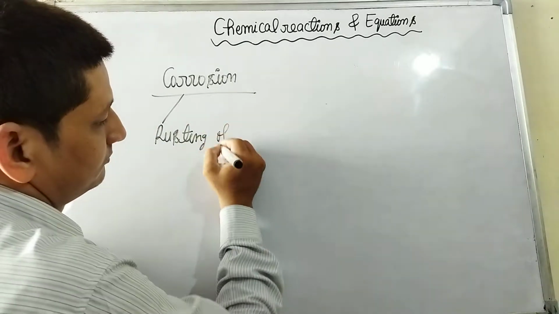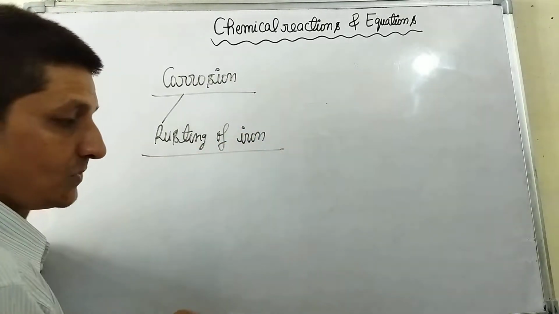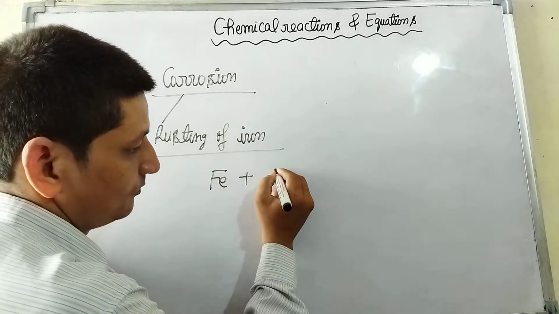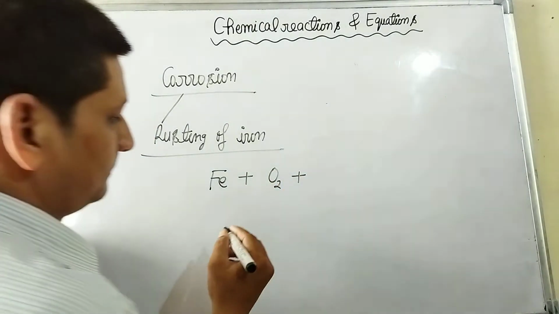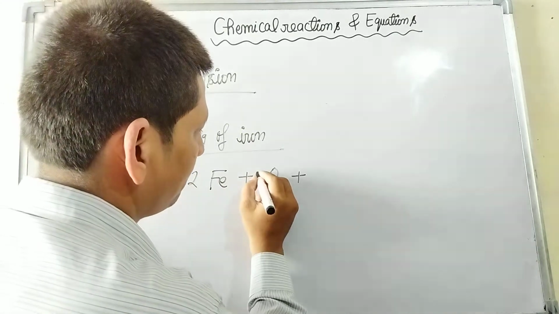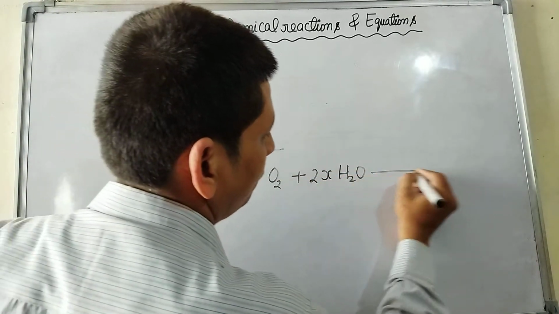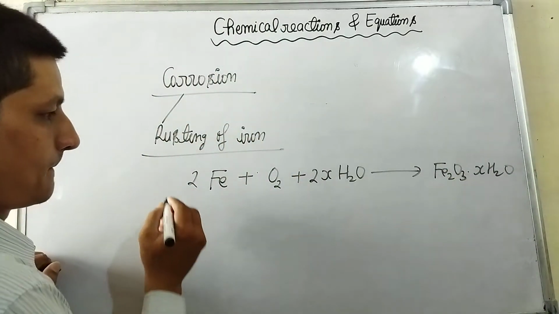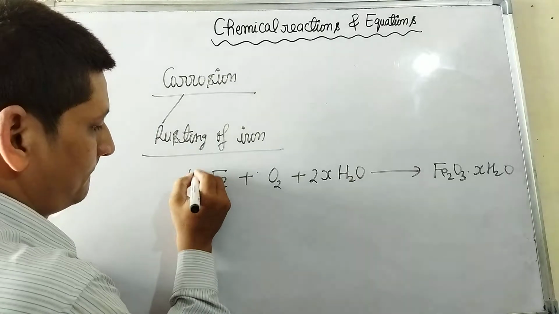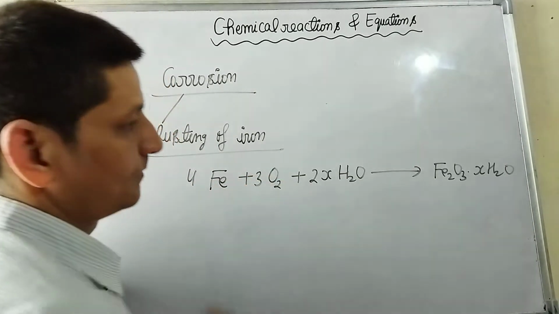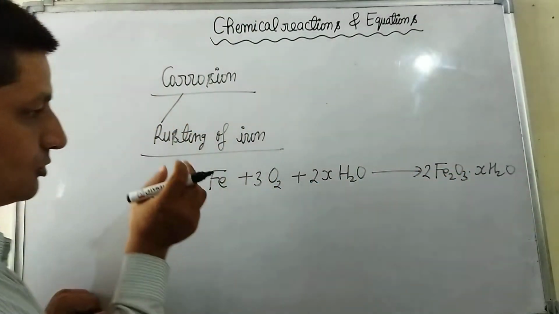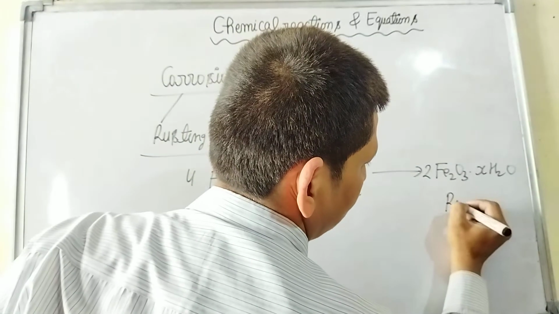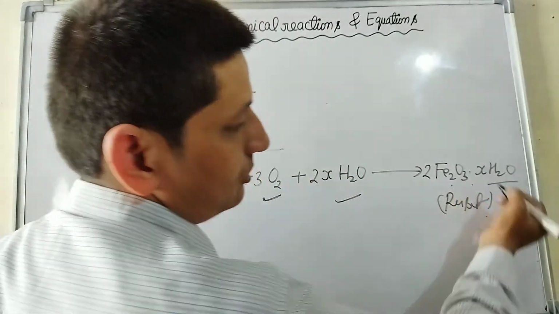What is rusting of iron? Slow decomposition of iron by reacting with oxygen and moisture of air to form hydrated iron oxide, or rust.